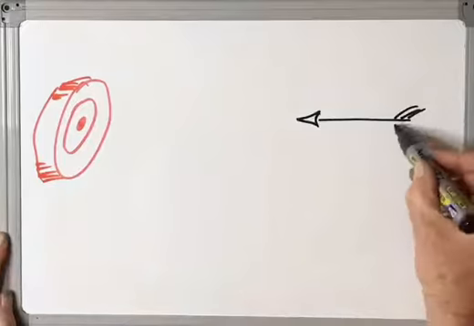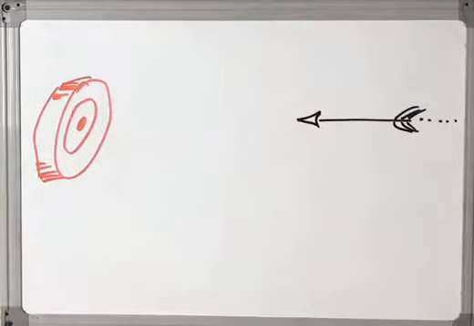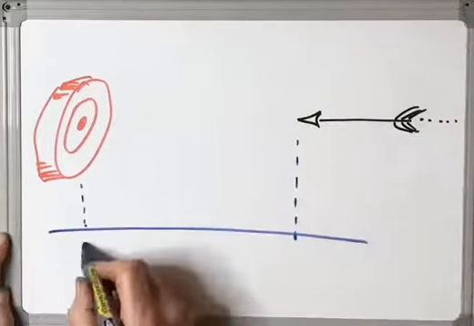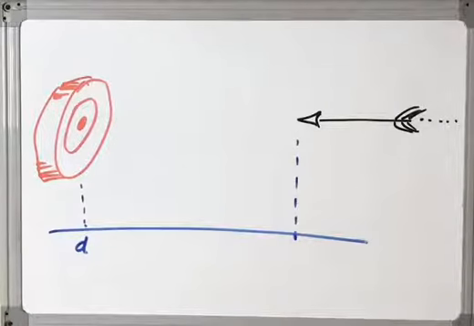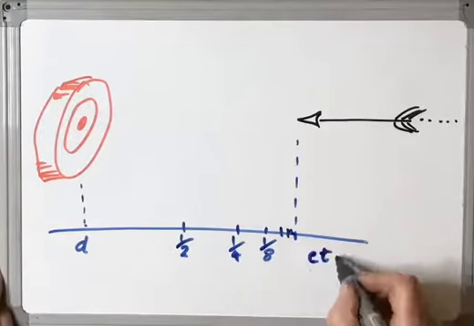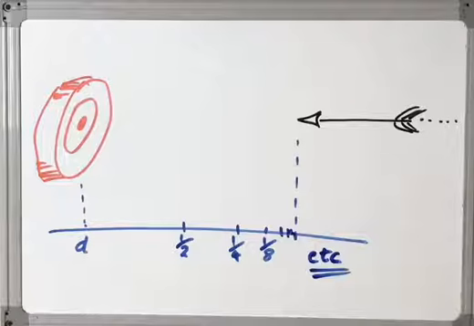This one involves shooting an arrow at a target. The arrow has to pass through a distance d before it can hit the target. But first it has to pass through the halfway point, and the halfway point of the halfway point, and the halfway point of the halfway point of the halfway point. You get the idea. It is a fact that the arrow has to travel through the halfway point.